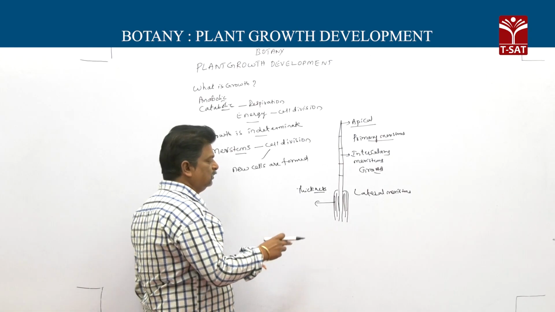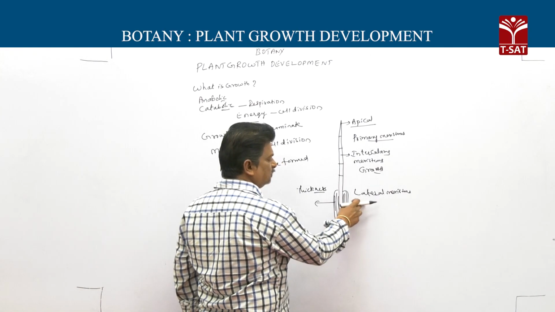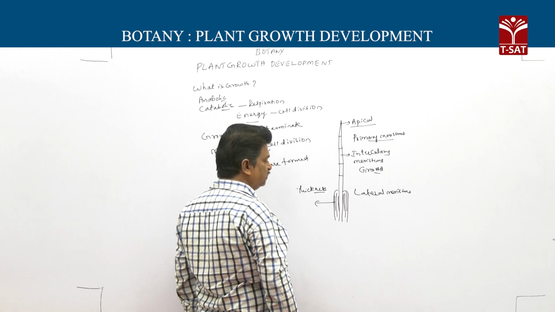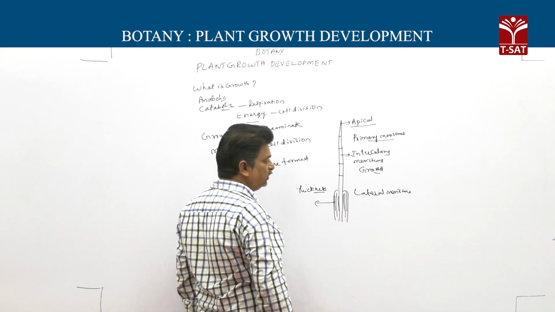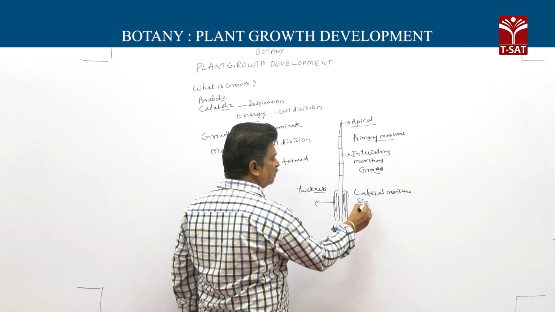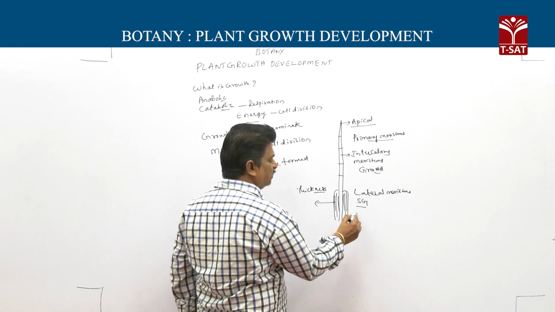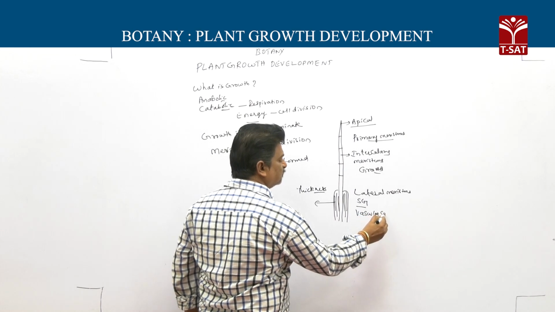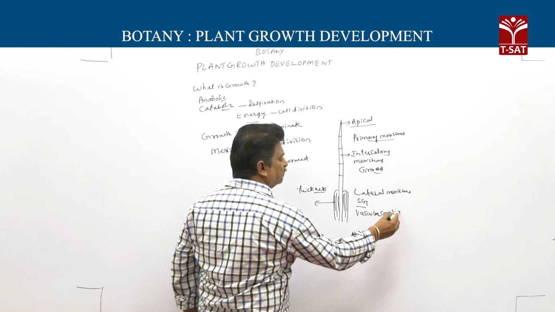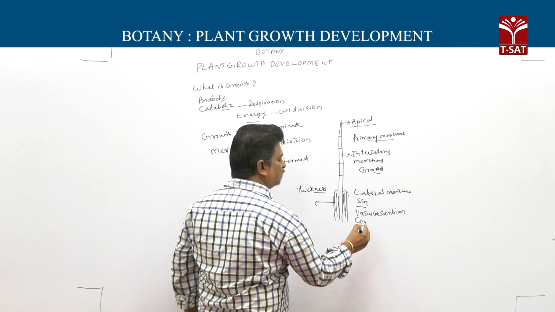Generally, lateral meristems are present in dicots and gymnosperms, and they increase thickness or girth by secondary growth. Example for lateral meristems, vascular cambium and cork cambium.